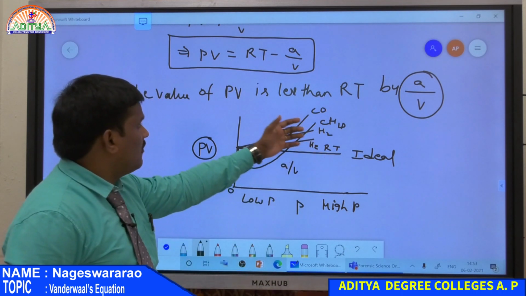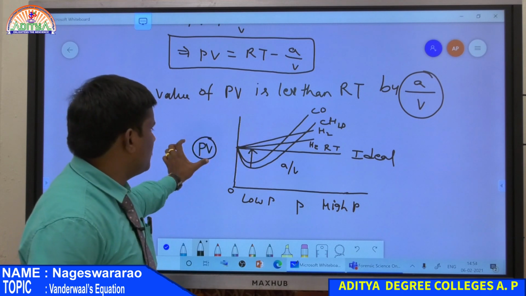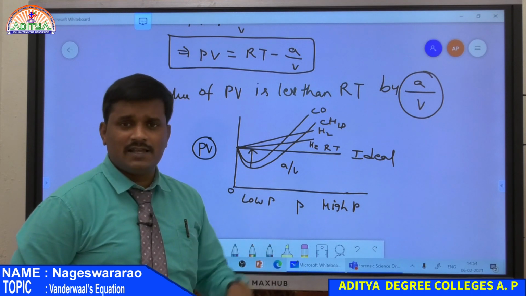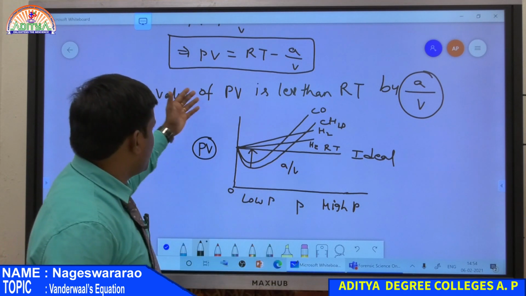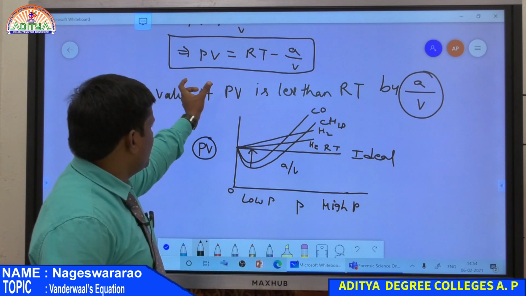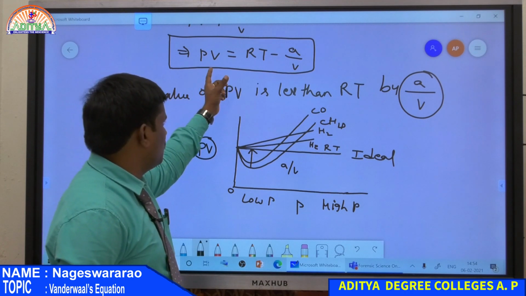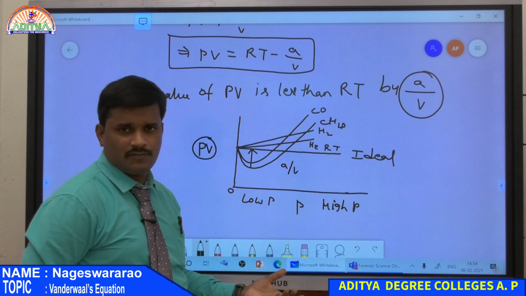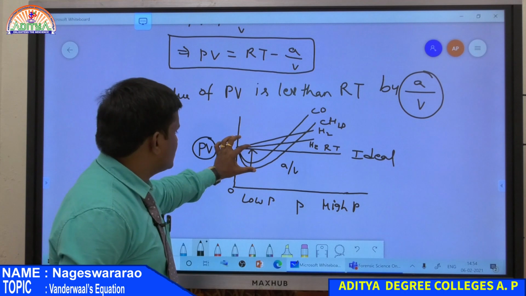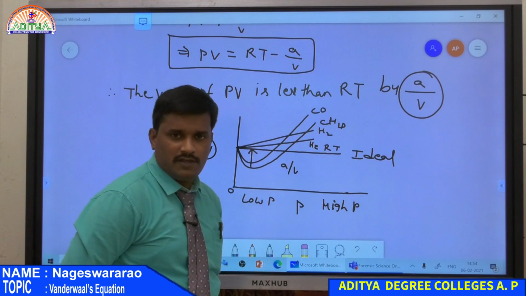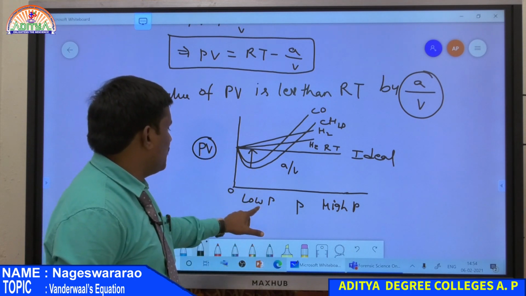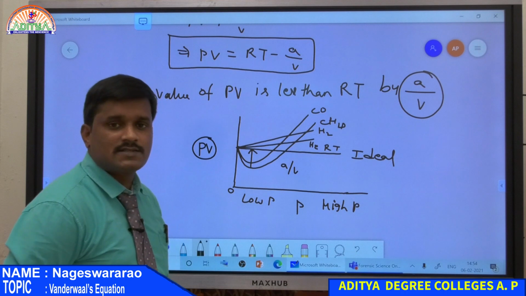According to the ideal gas equation, the PV value should be equal to RT. But all real gases exhibit a PV value less than RT, and this is also explained by an equation, that is the Van der Waals equation. In the Van der Waals equation, at low pressure condition, you derive PV is equal to RT minus A by V. So this equation represents that the value of PV is always less than RT by A by V. This is the explanation for the decreasing PV value at low pressure condition for a real gas.